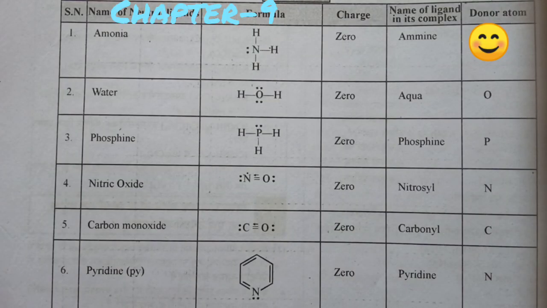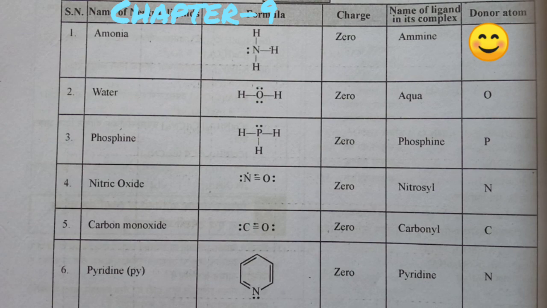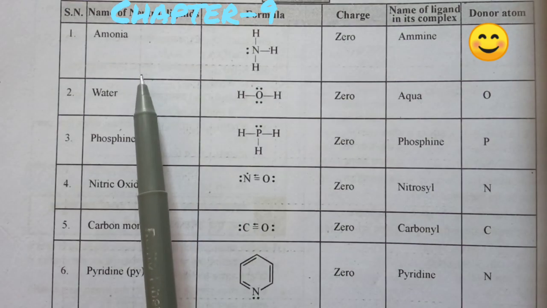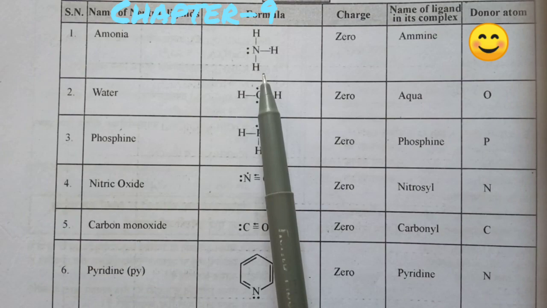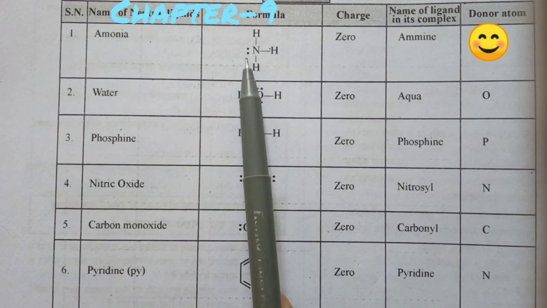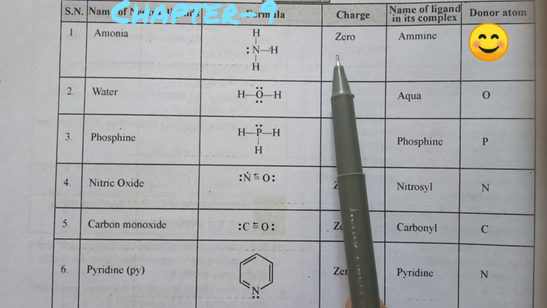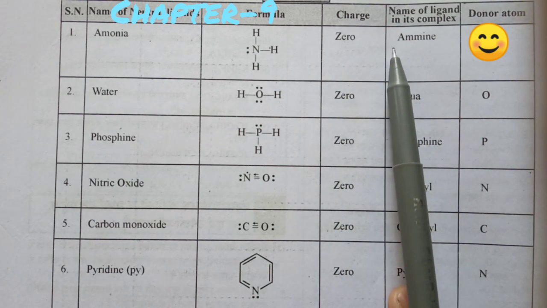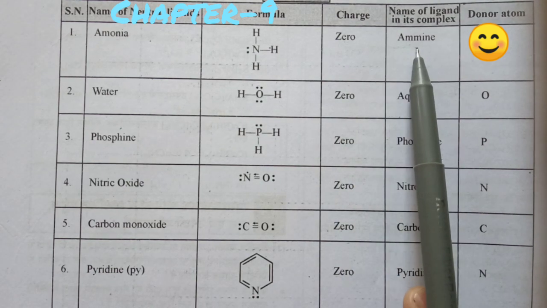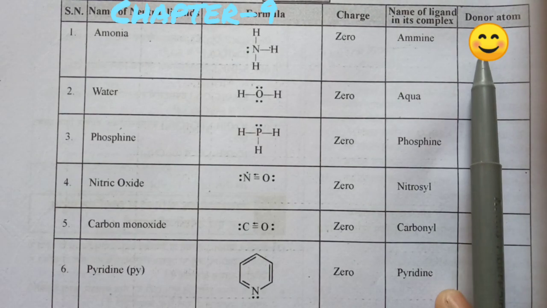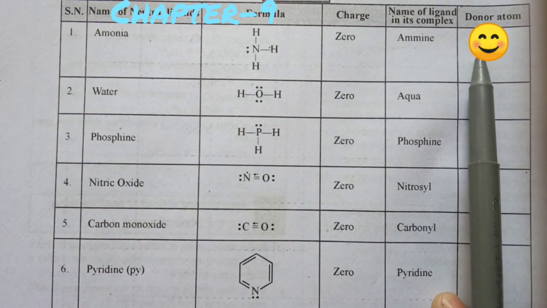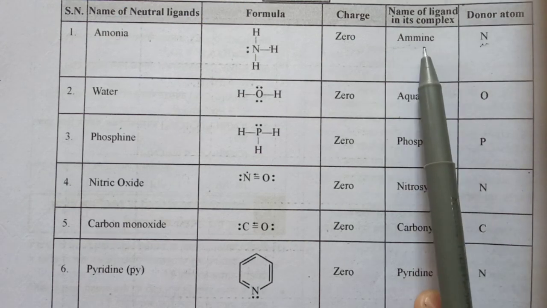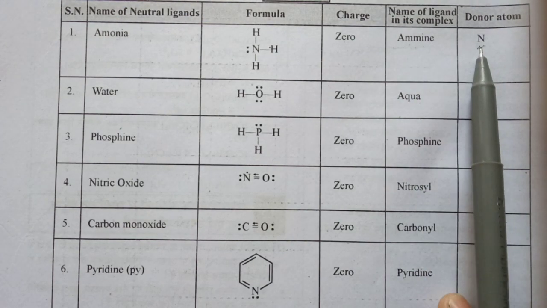First of all, we will see the monodentate ligands with zero charge, meaning neutral ligands. We will see here what the donor atom of the ligand is and what the name of the ligand is as present in complex compounds. Number 1 is ammonia. The formula of ammonia is NH3. Here is one lone pair on N. The charge of ammonia is 0, so it is a neutral ligand and it is named as ammine, with a double m. The donor atom is N. It is very compulsory to learn which is the donor atom of the ligand.